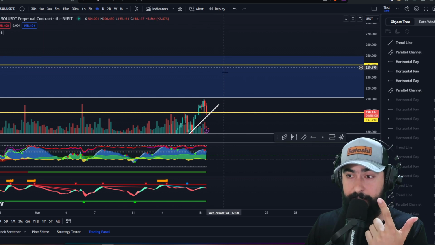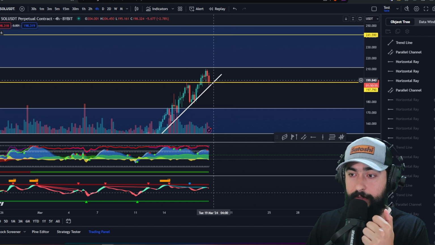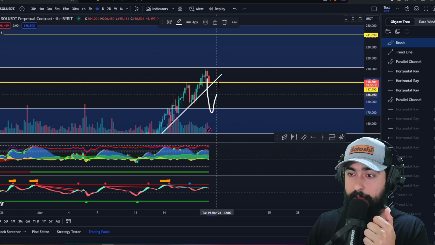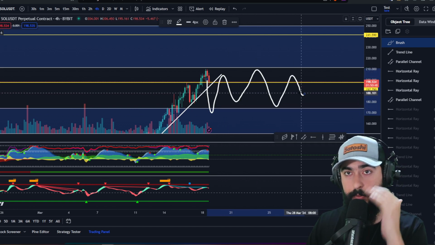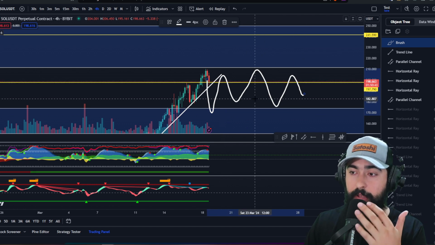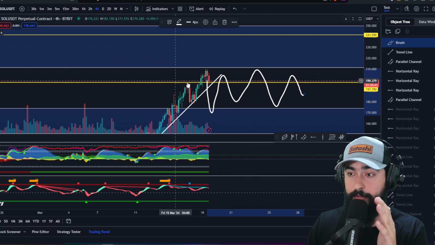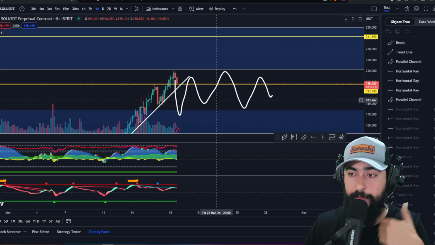Do I believe Solana can break all-time highs? Yes, I do believe Solana will break new all-time highs, right? Could we see Solana range here just how we can with AVAX? Absolutely, right? We can definitely see some ranging here, building consolidation, building a foundational level here around the 200 price point level, which we want to see so that we can build a foundational level before blasting off to all-time highs and moving higher.